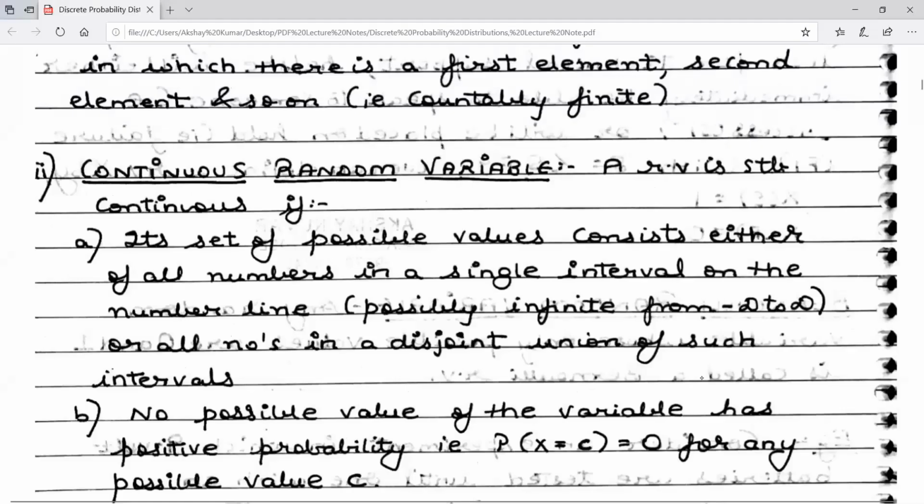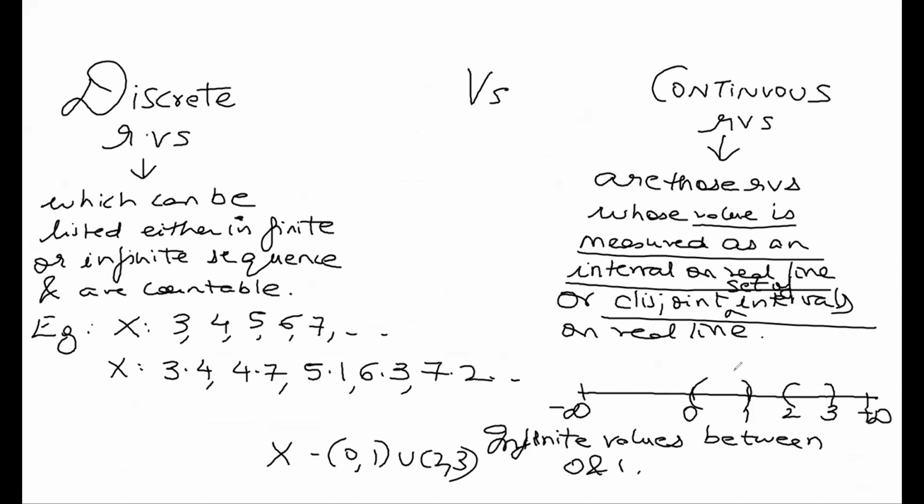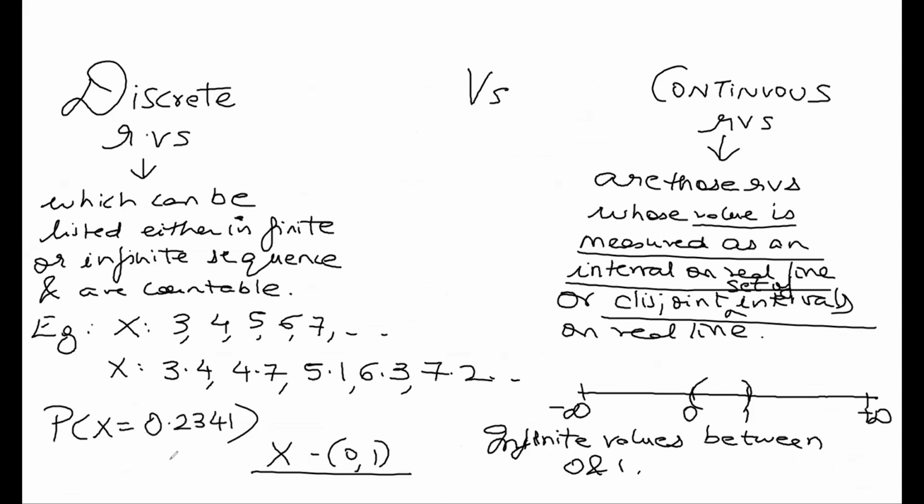Okay, one thing I forgot to mention in continuous random variables. Let's come back to the whiteboard. Suppose x takes a value between 0 to 1. Now, what is the probability of x taking the value 0.2341? What is the probability of x taking a particular value 0.2341?